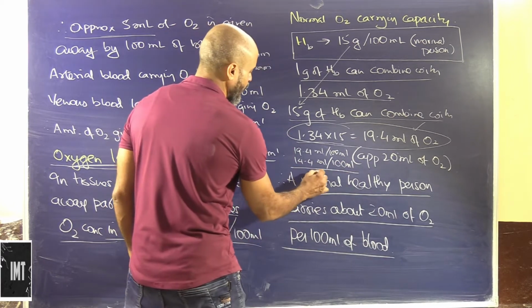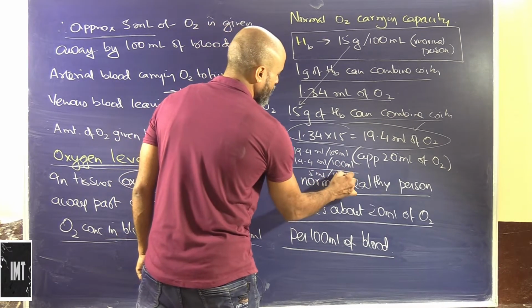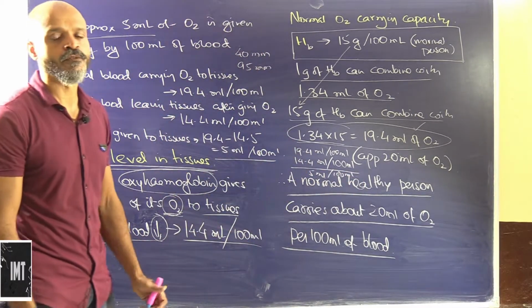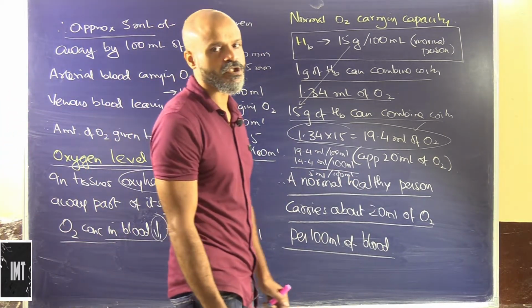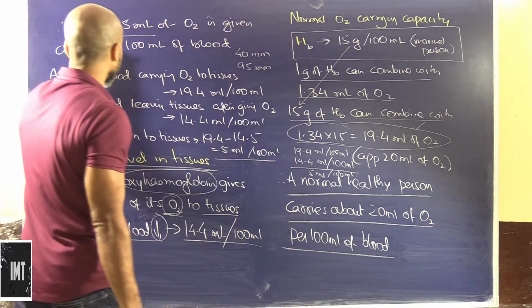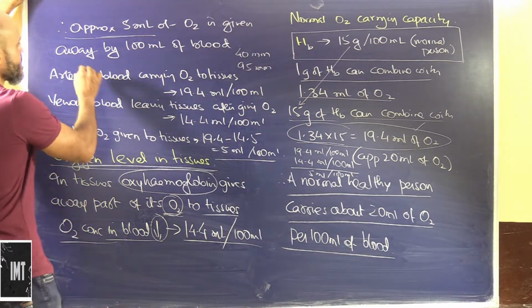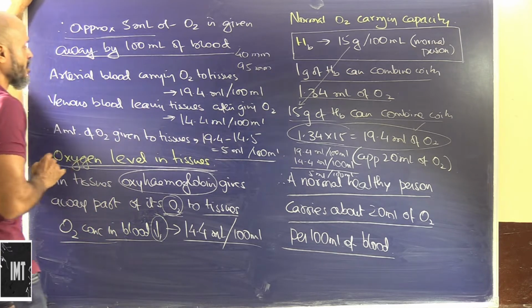So approximately 5 milliliter of oxygen per 100 milliliter of blood is given away to the different tissues.